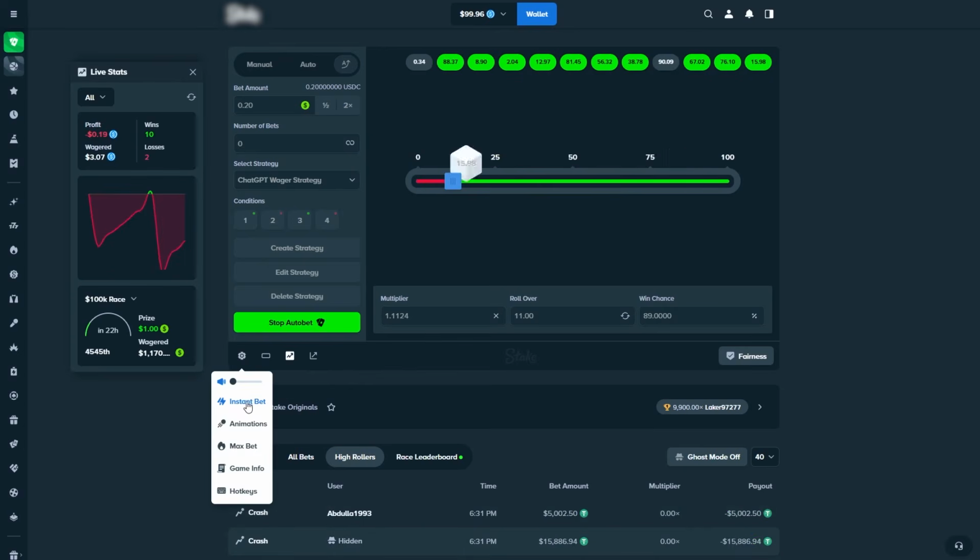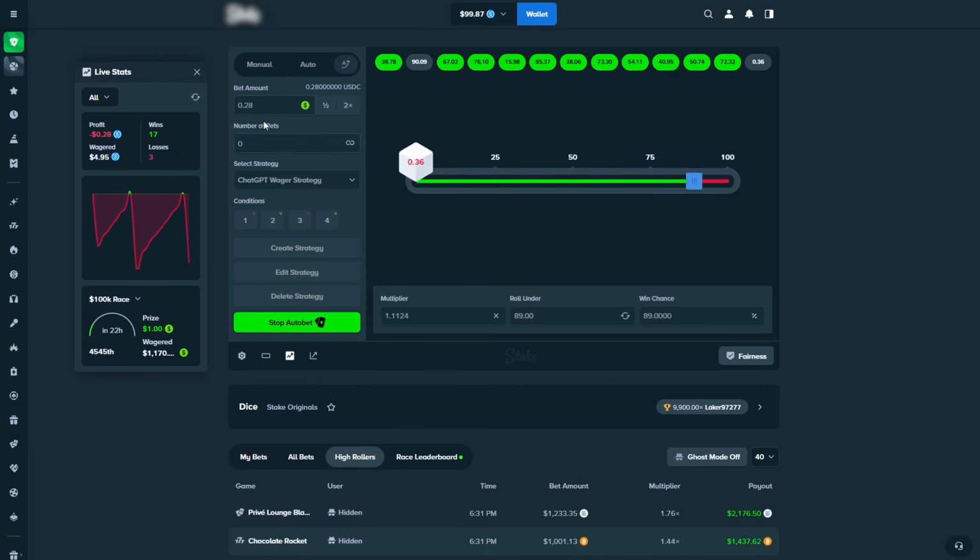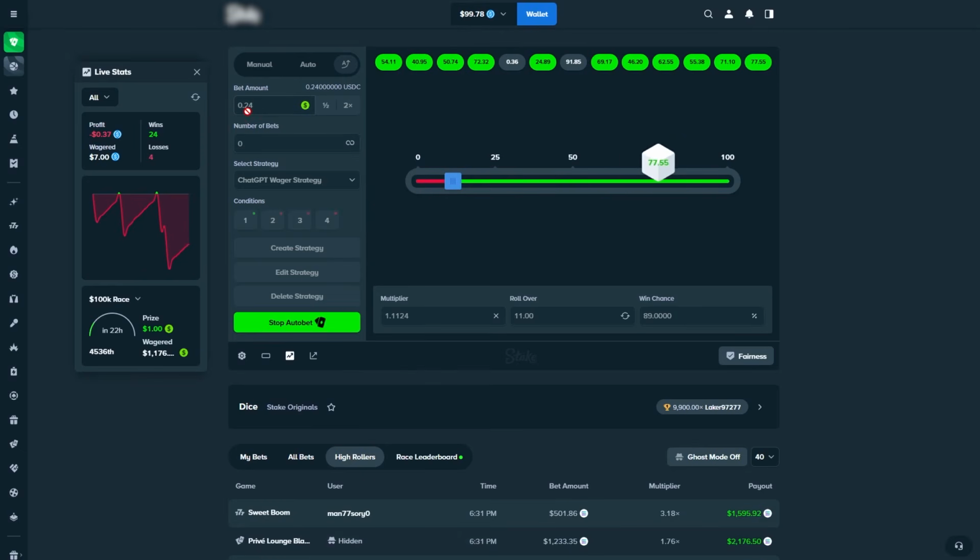And let's just go ahead and take out the instant bets, and let's see how this works. So basically we are building up the bet amount all the time, right? Until we are resetting every 12 bets. So basically every 12 bets we are getting back to a 20 cent bet amount. So we hope to lose on 20 cents, and we hope to win on the 30 cent bet amount, of course, because that's the big one, right?